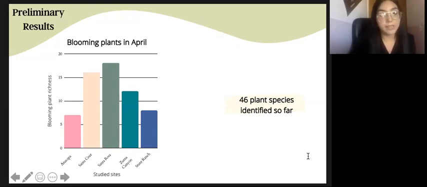46 plant species have been identified so far. So that is more than half of the plants, but we still have others to identify, especially the ones from the July sampling.